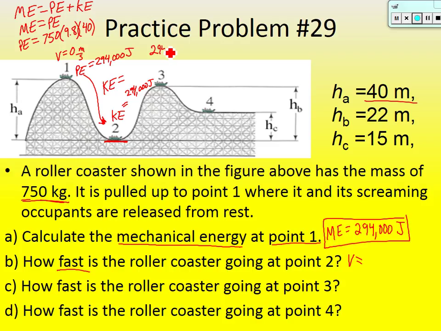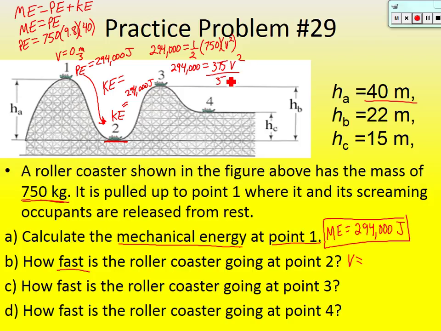Well, if 294,000 is its kinetic energy, it's equal to 1/2 the mass, which is 750, times its velocity squared. So what I would do is take half of 750 right now, which is 375. So 294,000 is equal to 375 v squared.